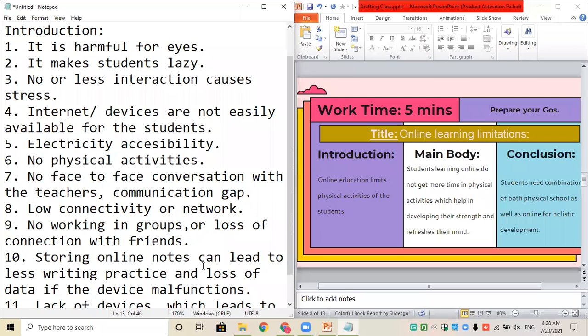Write any 2 pointers in the introduction of your essay. Just the pointers. Do not explain them. What you are going to do next is, in the next 5 minutes of your individual work time, you're going to explain those 2 points that you select. So if I selected, it makes students lazy and it harms eyes, then I'll explain those 2 points.